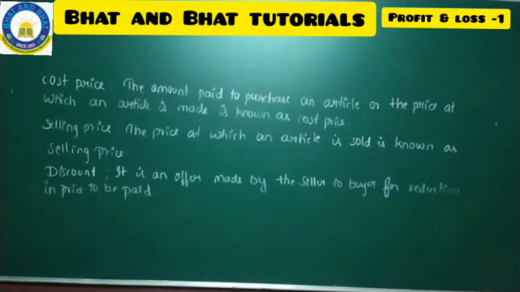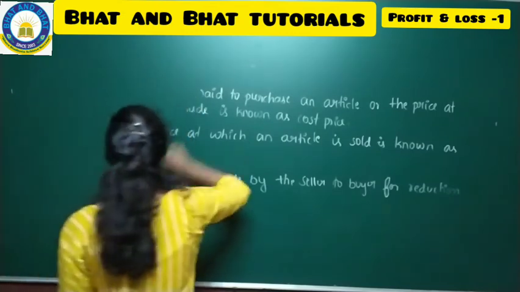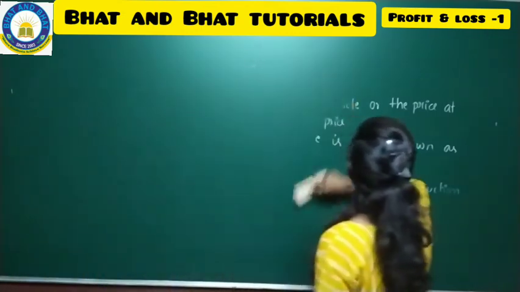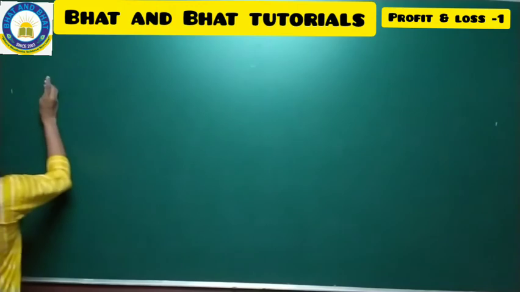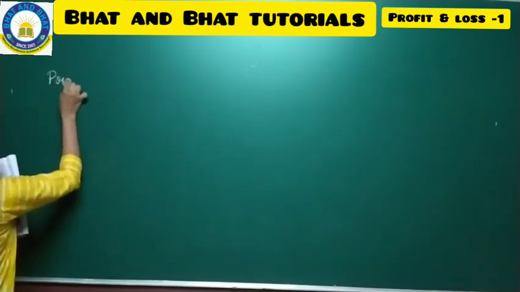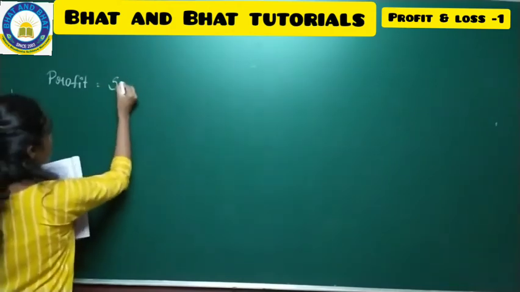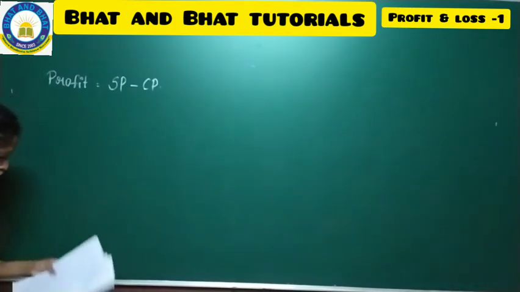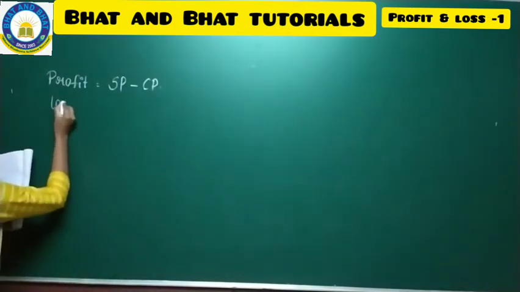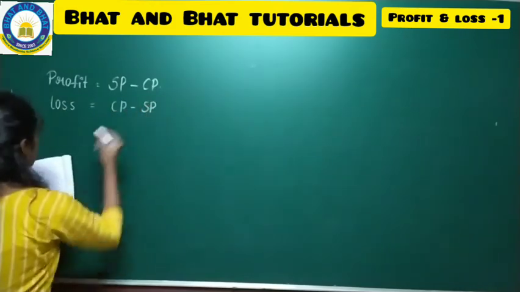Fine, hope you all copied this. I'll go with the formulas now. Have a look into the formulas. After formulas, we'll just move on to the problems. Formulas are like this. To find the profit, the formula is SP minus CP. SP is nothing but selling price, CP is nothing but cost price. And to find the loss, we have a formula CP minus SP.